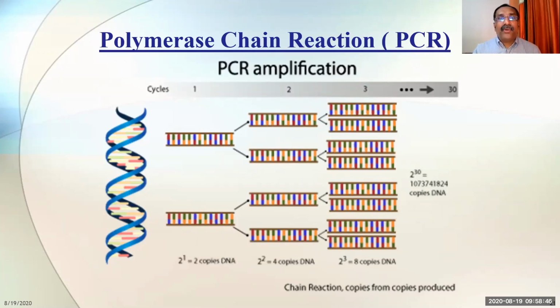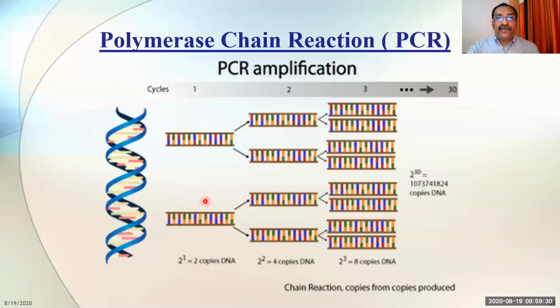Okay, now you just look at over here. This is one DNA. This DNA is divided into two. You get two copies, and it is a chain process. One after the other, the processing is going on. There is no stop in between. Once one DNA divides, you get two copies of DNA.